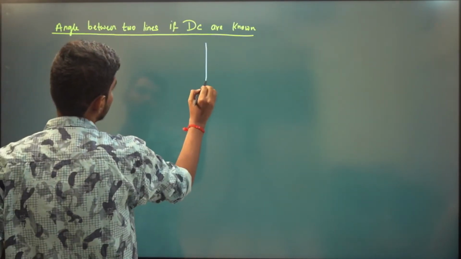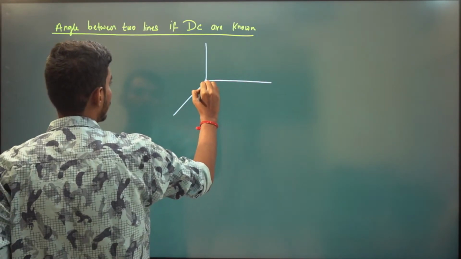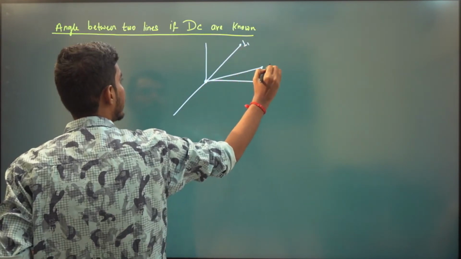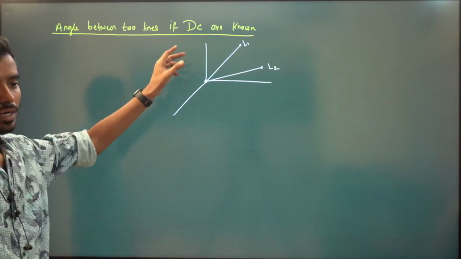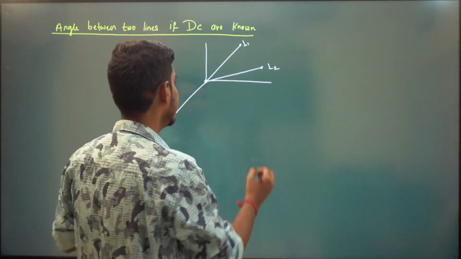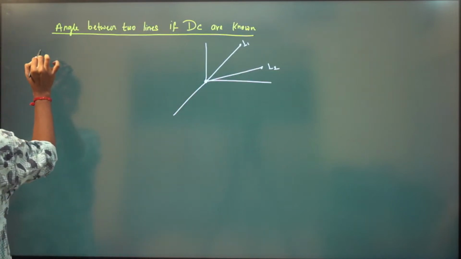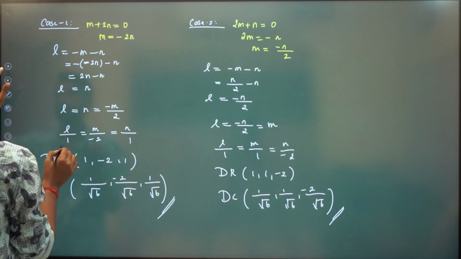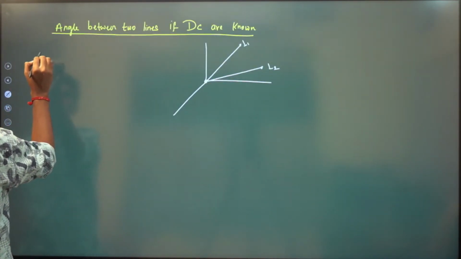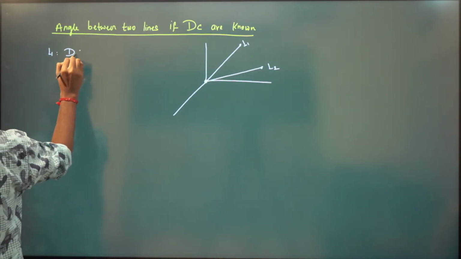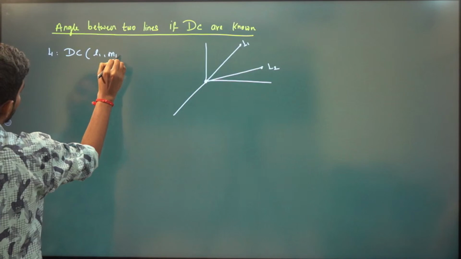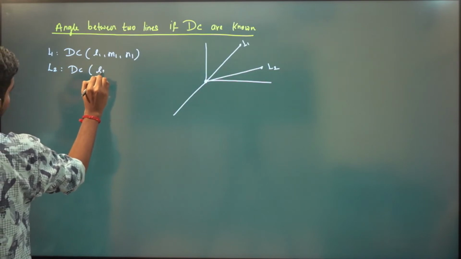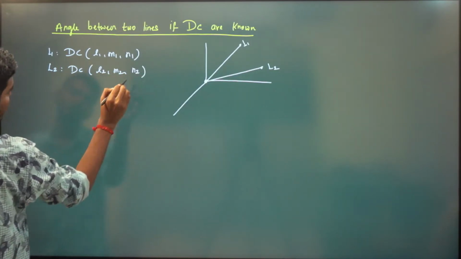So we have two lines, L1 and L2, right? So if I know direction cosine of two lines, let us say the first line has direction cosines L1, M1, N1, and the second line has direction cosines L2, M2, N2, right?